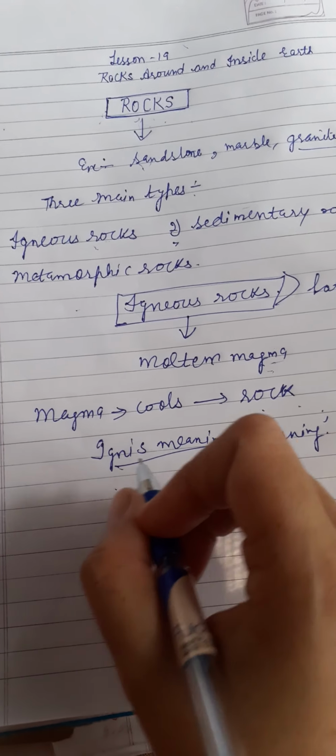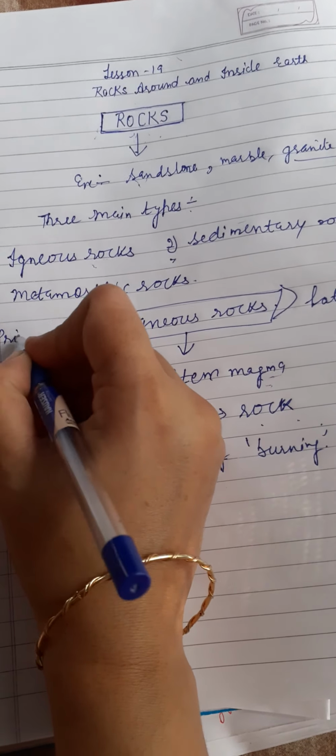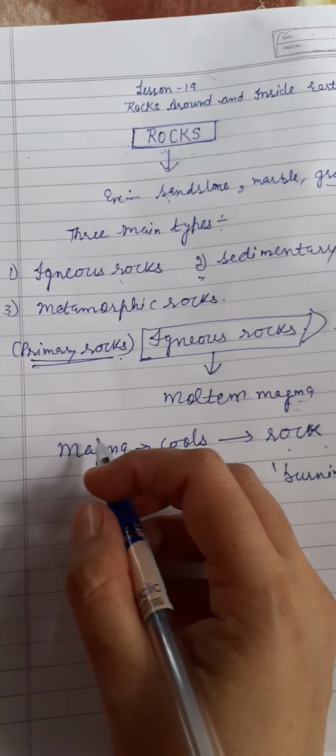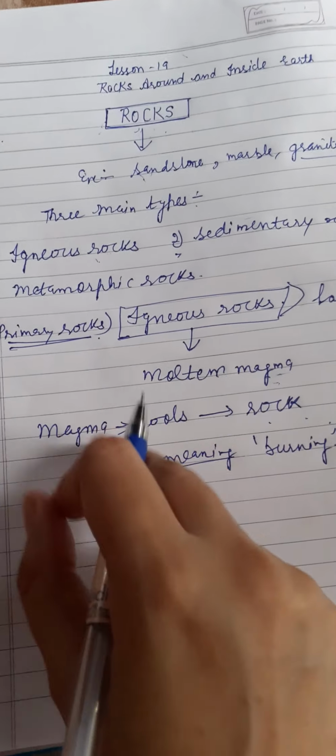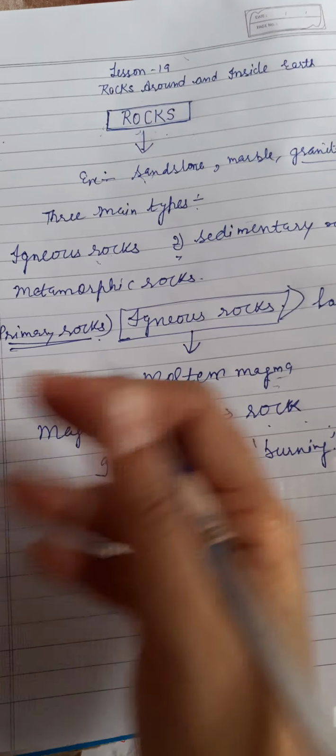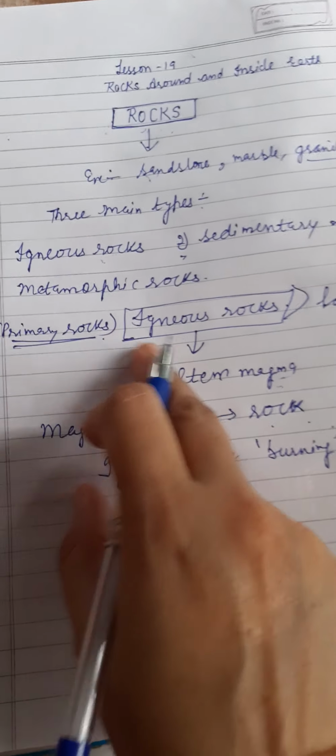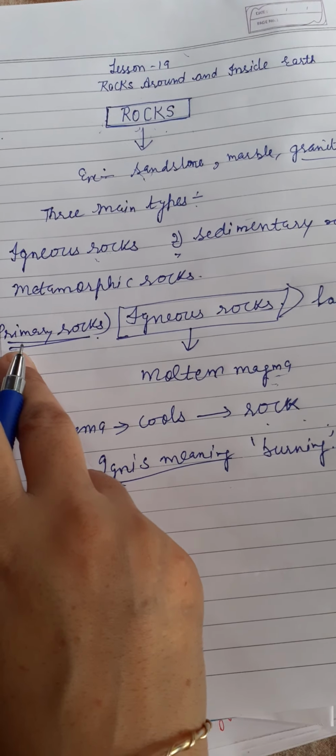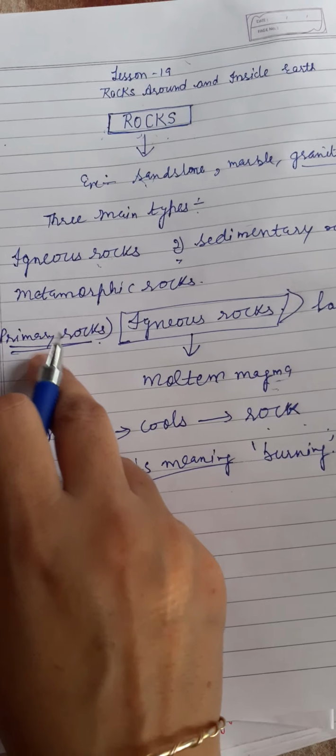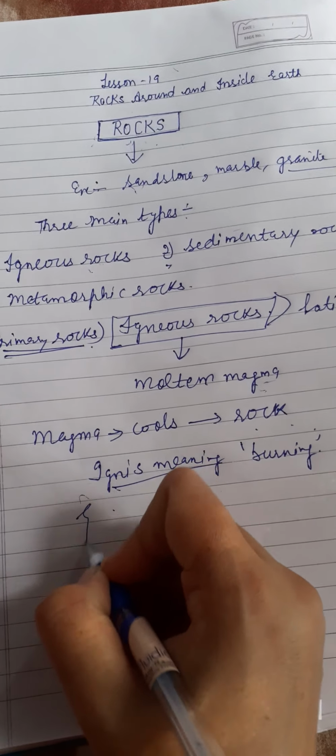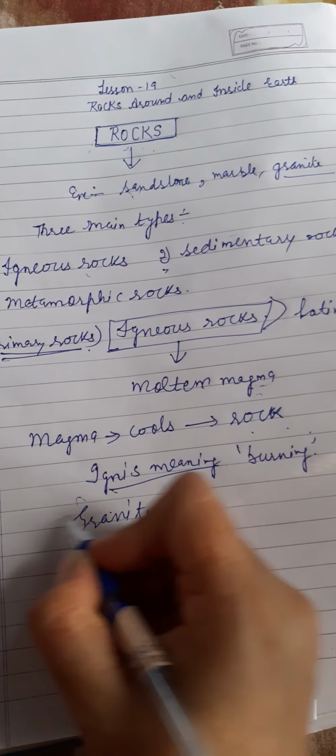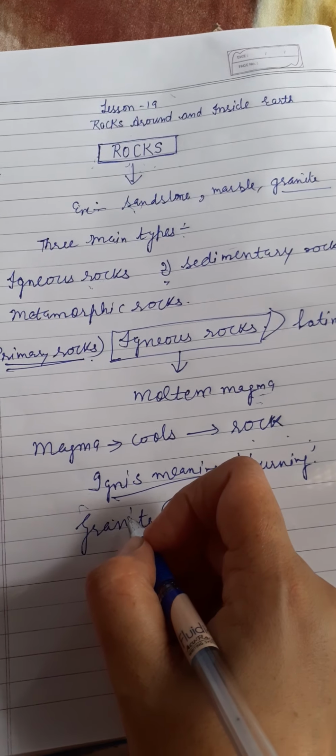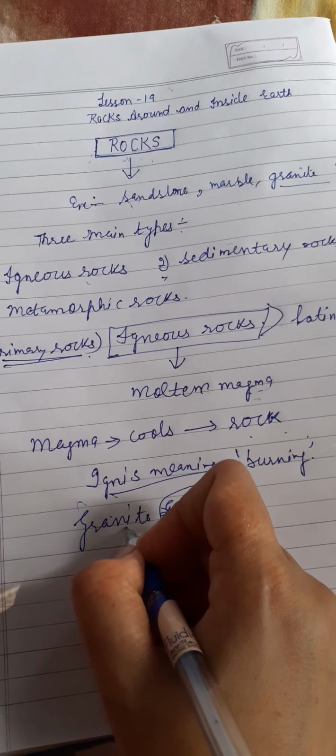So igneous rocks are also called primary rocks. Understand? These rocks are called primary rocks. Primary rocks means that all other rocks, sedimentary rocks or metamorphic rocks, are formed from them. That is why these rocks are called primary rocks, right? And granite is the example of this. Igneous rocks, the example is granite.